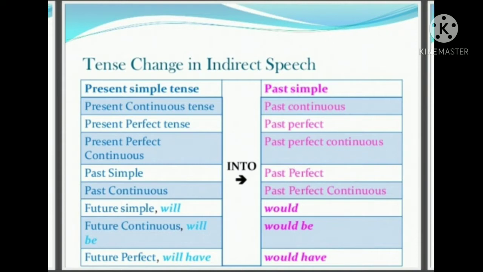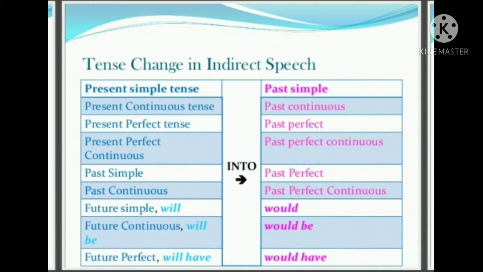Present perfect continuous will be changed to past perfect continuous. I think you understood that all the present tenses will be changed to their corresponding past. Simple present to simple past. Present continuous to past continuous. Present perfect to past perfect. Present perfect continuous to past perfect continuous.